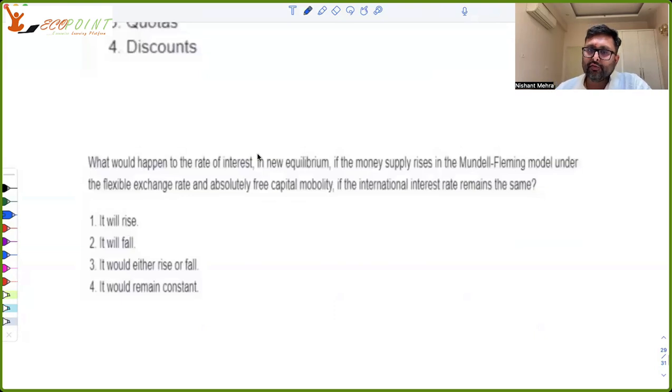What would happen to the rate of interest in the new equilibrium if the money supply rises in the Mundell-Fleming model under flexible exchange rate and absolute free capital mobility, means full capital mobility, perfect capital mobility, if the international rate remains same? अगर international rate same है, and ultimately R तो R star पे वापस आता ही है इसमें in case of perfect capital mobility, तो rate of interest में तो कोई change नहीं होने वाला, it would remain constant, there won't be any change in the rate of interest.